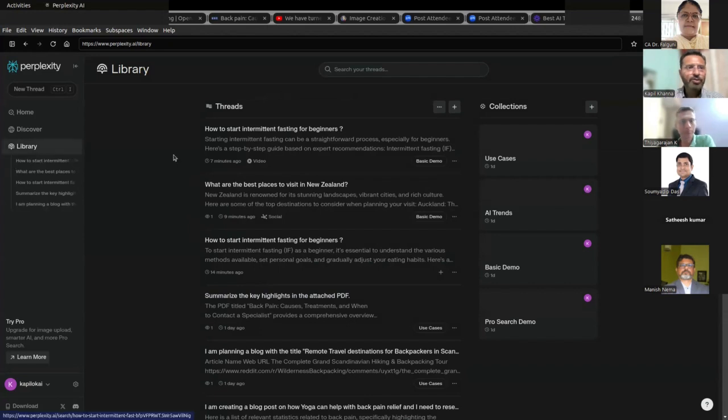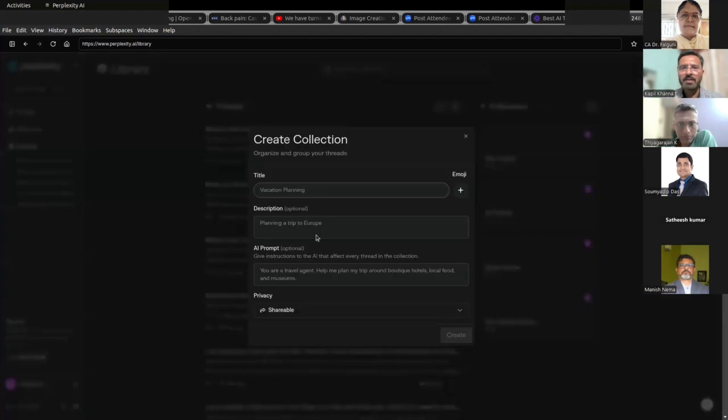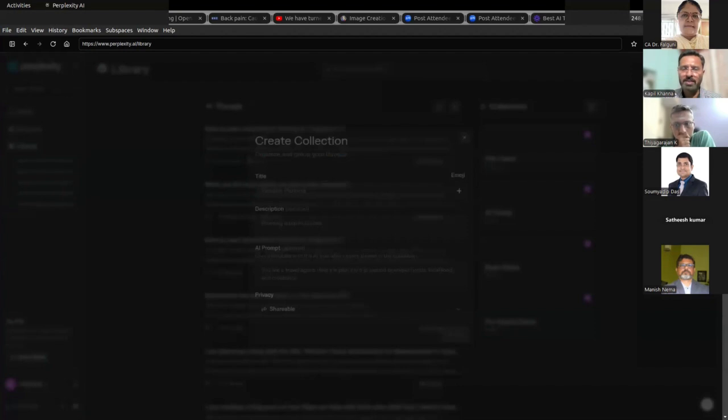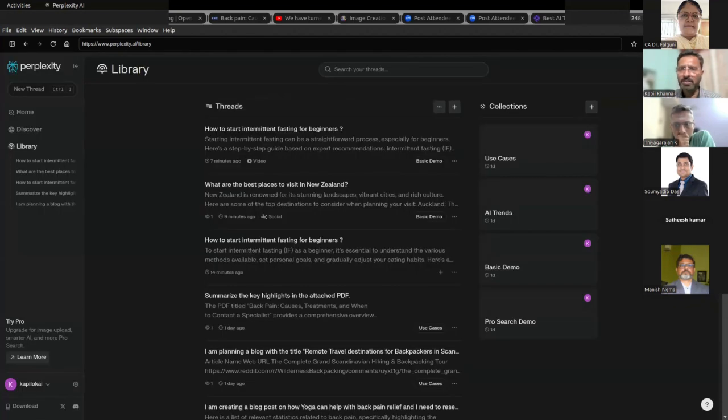Collections. It has this interesting feature of collections. So all of these are collections that I've created. You can create a collection and you can make a title for the collection, and you can club all your searches together in the collection. So you can organize your group into these threads. That's the purpose of it, for organizing your different searches.